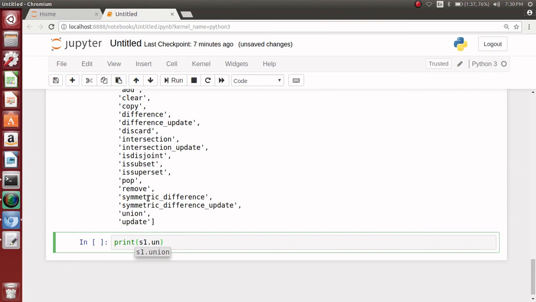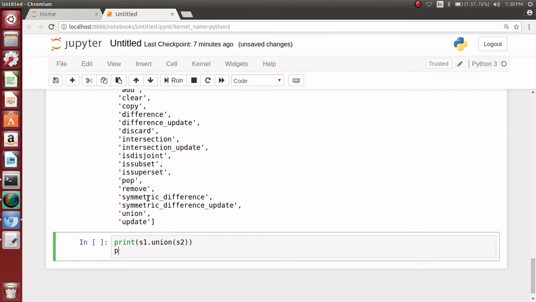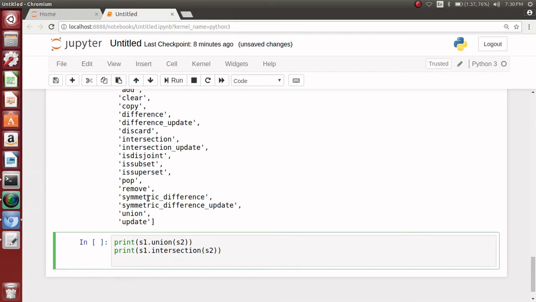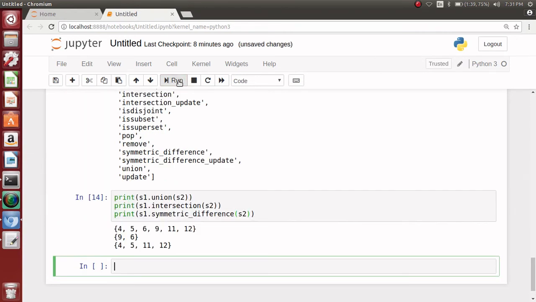Okay, so some of the commonly used methods, s1 dot, let's press a tab, union s2, and here we are, the union between S1 and S2, the intersection between S1 and S2, and symmetric difference between S1 and S2.